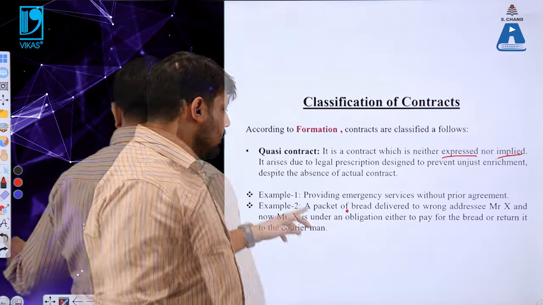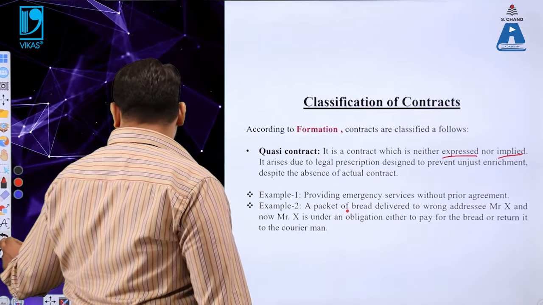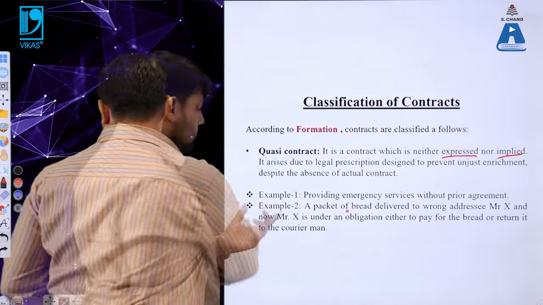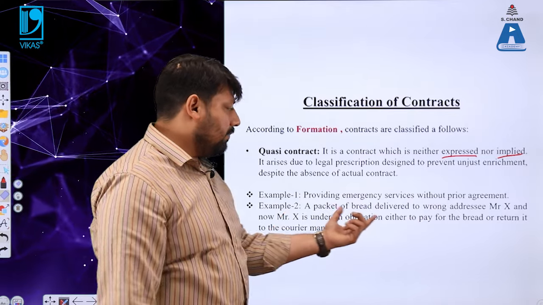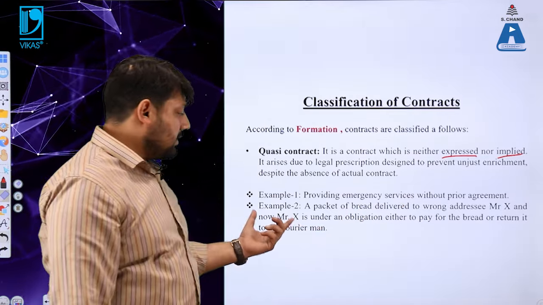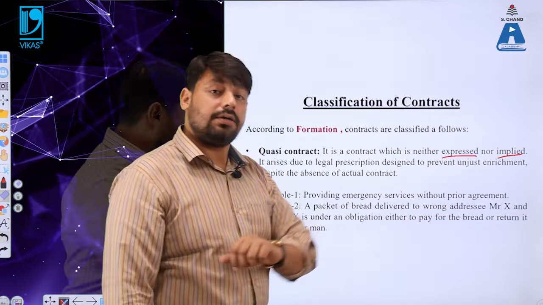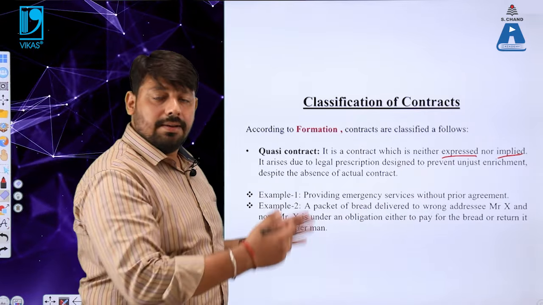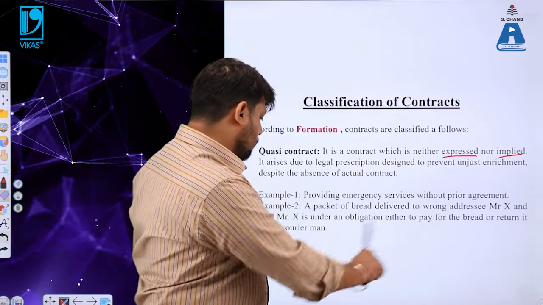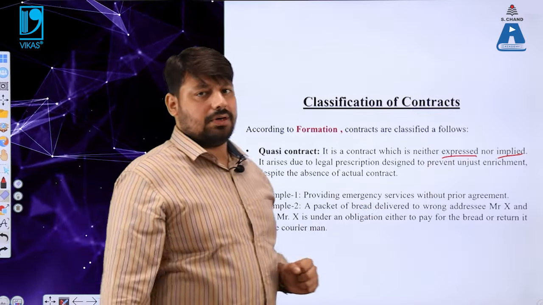I am sure you will definitely get a clear understanding about this particular contract by understanding the second example. Example 2 is a packet of bread delivered to the wrong addressee, Mr. X, and now Mr. X is under an obligation either to pay for the bread or to return it. So that particular contract makes a quasi contract between that courier man and Mr. X. I hope the quasi contract is clear to you.